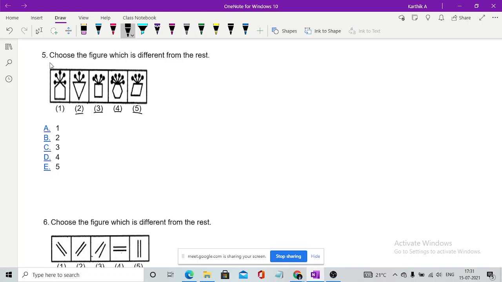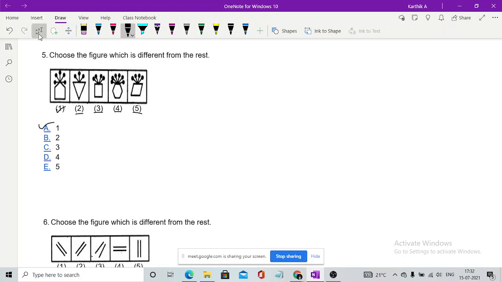But whenever you go to option number 1, you guys can see the nodes are arising from the vertex of a pentagon, that is one vertex point of a pentagon, which is not happening in the other 4 symbols. So this is why this should be chosen as the odd one out.